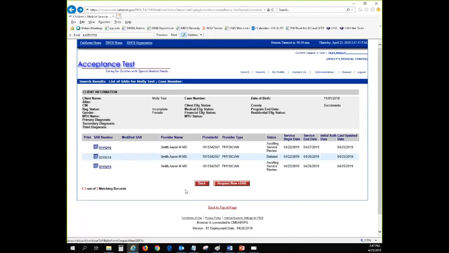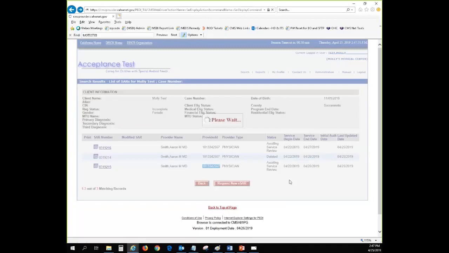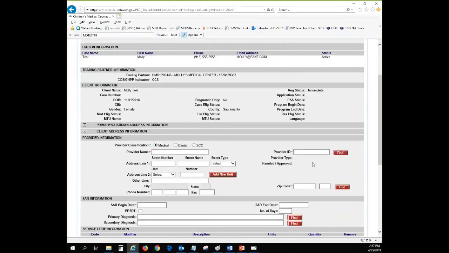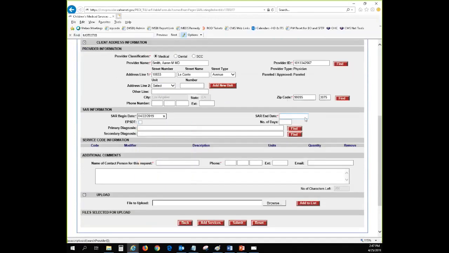Let's go ahead and I'm just going to show you an example. I'm going to put in a new request for the same client, and I'm going to choose the same provider. I'm going to choose the same date of service, but I'm going to make sure your end date is different.